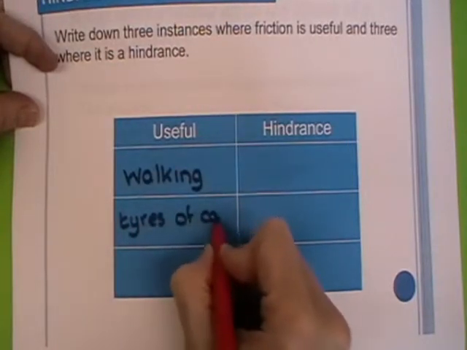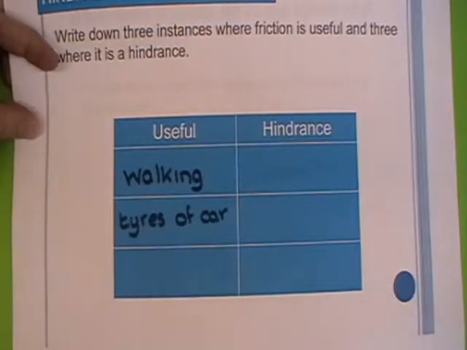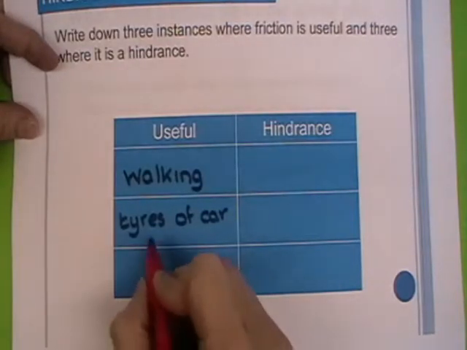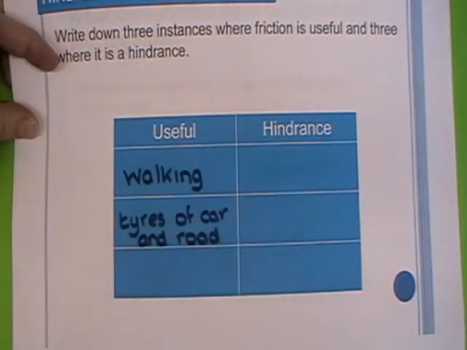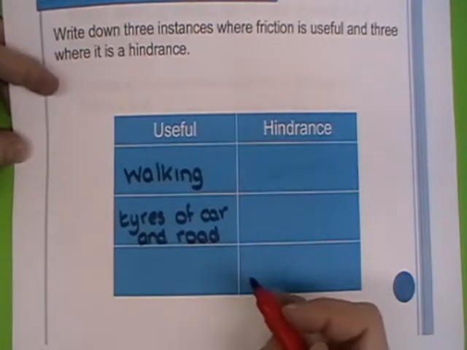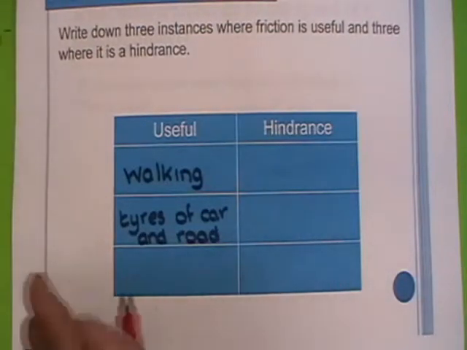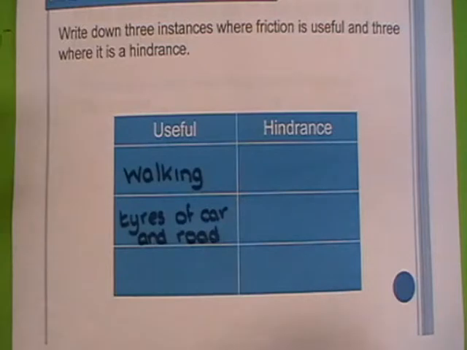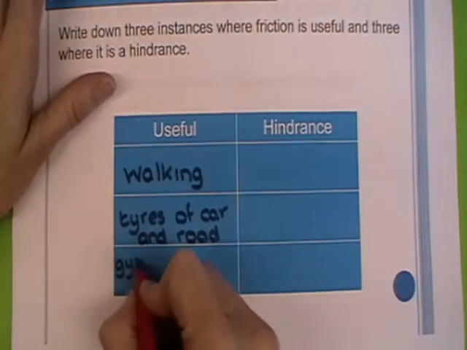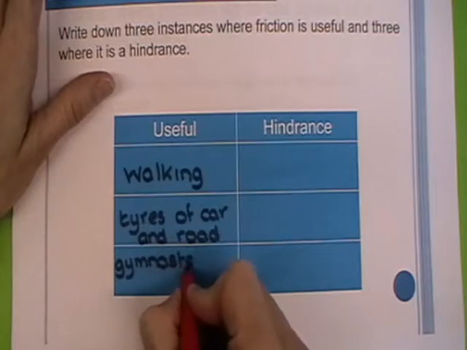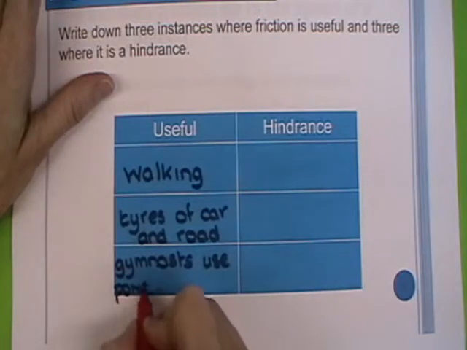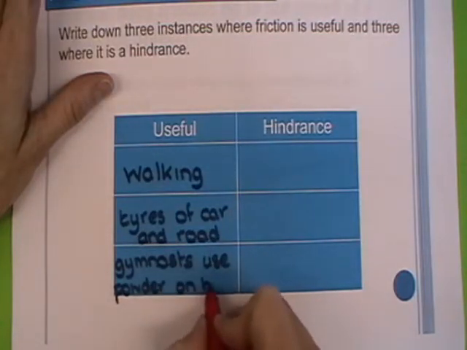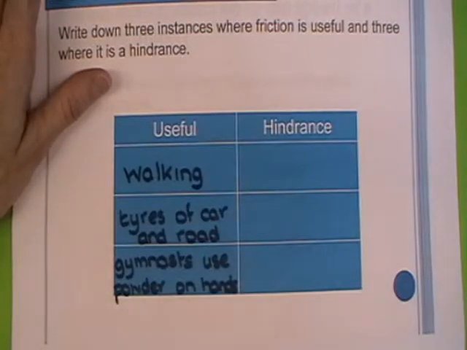And we know the problems whenever there's very little friction. Then in icy conditions, your car can skid on the road, so between the tyres of the car and the road. And you might also want friction. There's loads and loads of examples. But say you want friction possibly if you were a gymnast where they're swinging on high bars, they will rub their hands in some kind of powder before they actually grip onto the bars. So gymnasts use it. Now, if you were asked for an answer, don't just write down gymnasts. Write down gymnasts use powder on hands to create friction when they're swinging the bars. Give it a full answer.